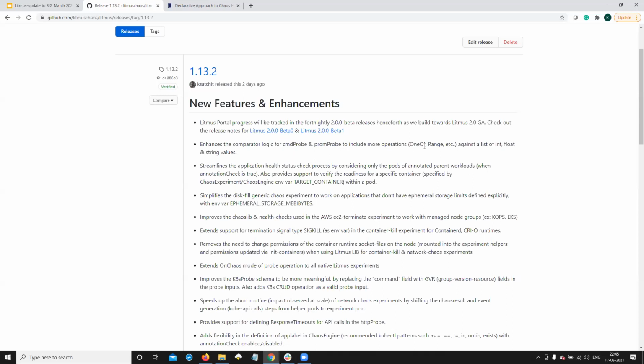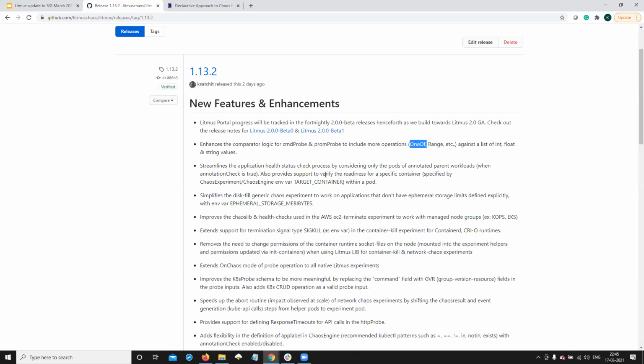You can define substrings. You can do a contains operation, that is a one-of-several values in a list. You can define metrics values within a range, and you can do this operation against different types of values, int, float, string, etc. So that's essentially trying to enhance the existing probe framework.